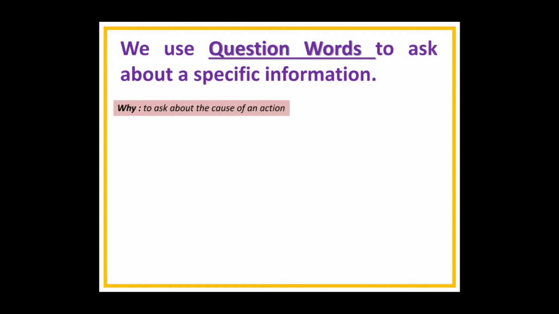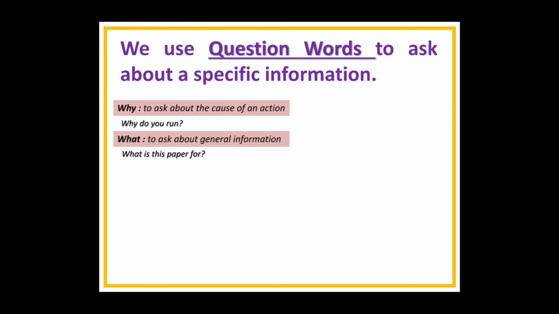Yes. So we use question words to ask about specific information. So the first one, why? To ask about the cause of an action. Why is used to ask about the cause of an action. Why do you run? Why do you like football? The cause. Okay? What? To ask about general information. What is this? General information. What is this paper for?